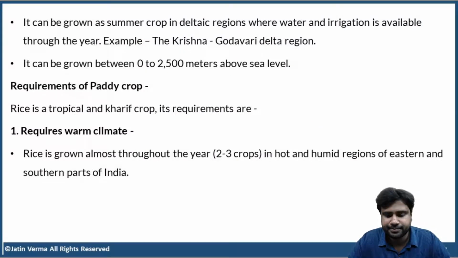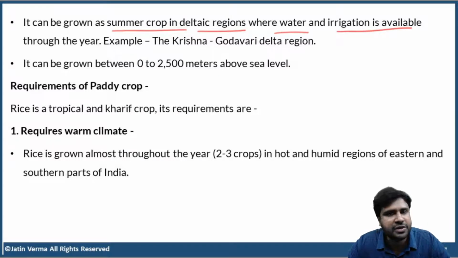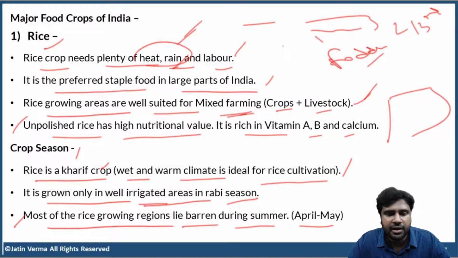So, rice can be grown as a summer crop in deltaic regions where water and irrigation is available throughout the year. For example, the Krishna Godavari Delta region. Here I told you that in most of the rice growing regions, the field is barren, vacant and empty during summer season, that is April and May.